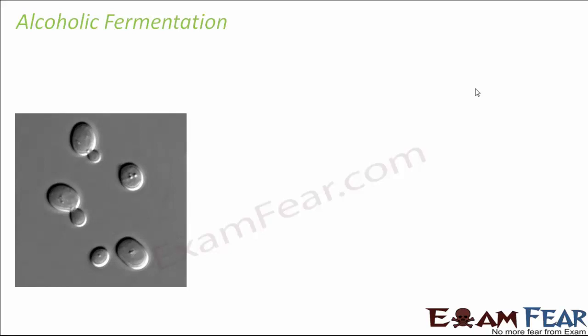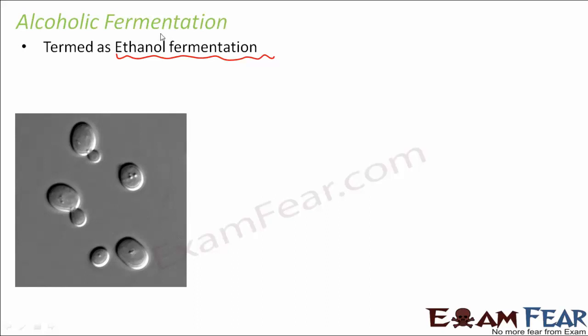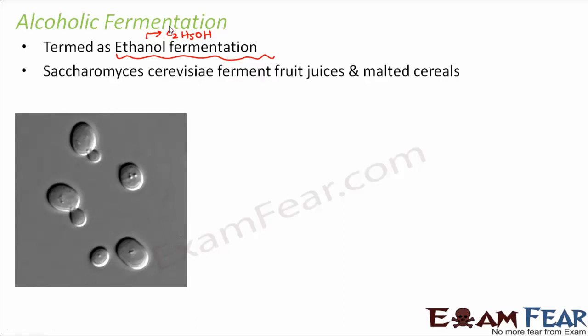So let us now learn about the process of alcoholic fermentation. This process is also known as ethanol fermentation, because the product here is ethanol. And what is ethanol? It is C2H5OH. Ethanol is an alcohol, and in this process, ethanol is produced. That is how alcohol is produced. So what happens in this process?